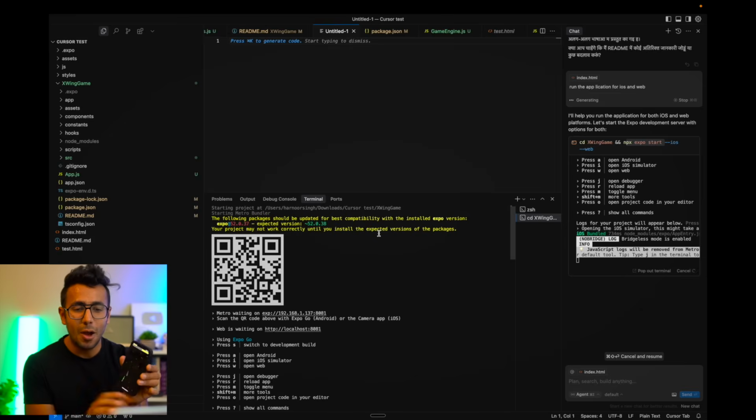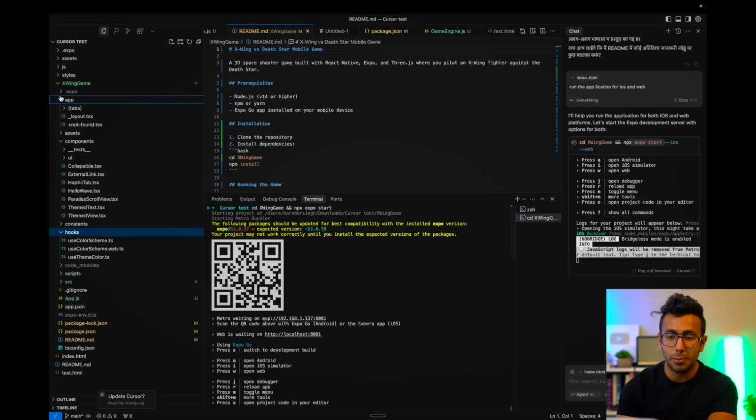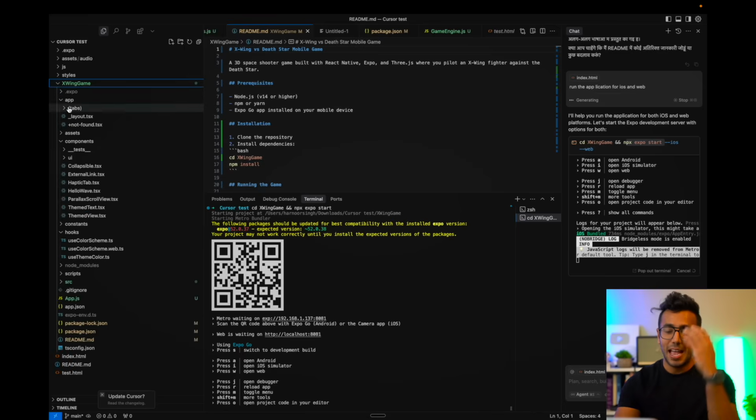Now with this project in your hand, you can add features, do something cool, present at your hackathon. And if you see the number of files it has, it's mind-blowing. JavaScript, assets, Expo has a folder. It has like 5,000 files, like this Wing game. And it's insane how it coded it in less than 10 minutes.